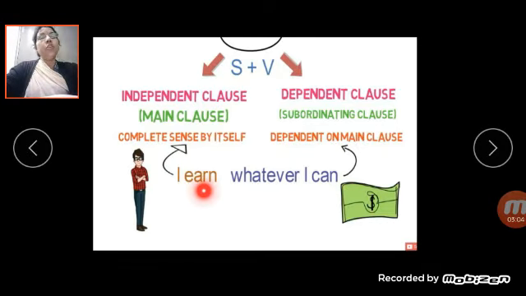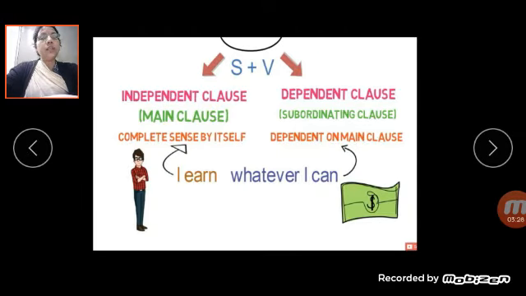Understood? Now you have studied that simple sentence has only one independent clause. So in this sentence you have studied that I earn is one independent clause. It has a subject. What is subject in this sentence? I earn whatever I can.